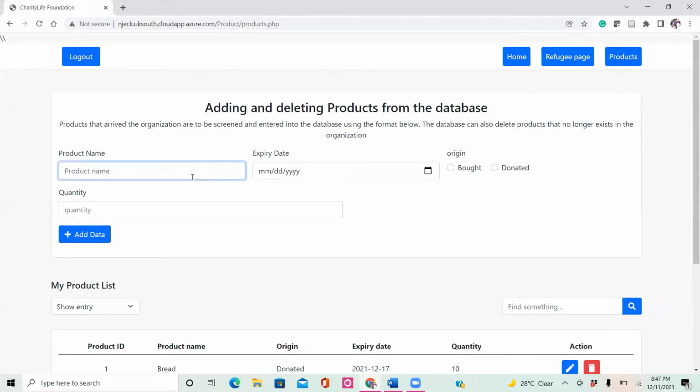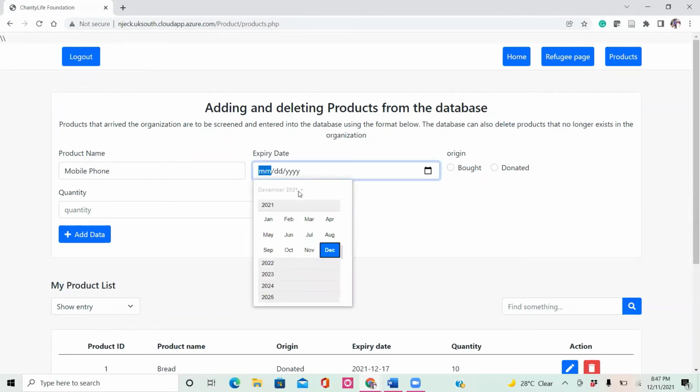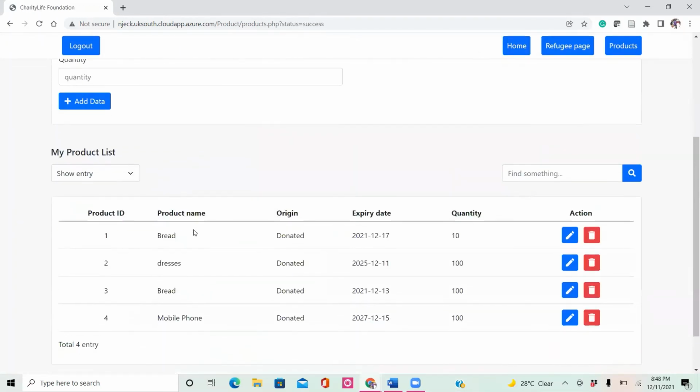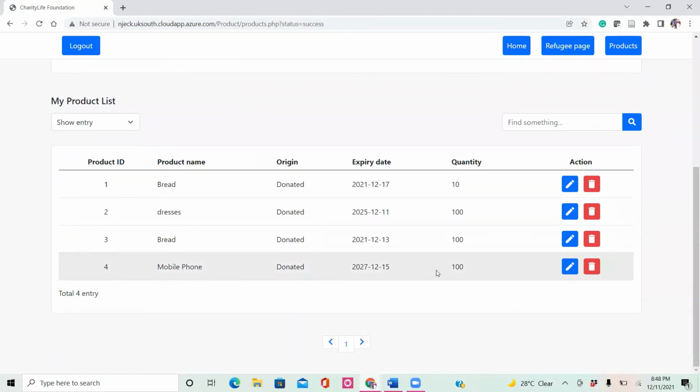So if, let's say, someone comes to donate a mobile phone, and let's say it has an expiry date until, we can use it till December 2027, let's just say the 15th, and then it's donated, and the quantity was 100. So if I add this to the database, it says added successfully, and we see the information that we have added here.